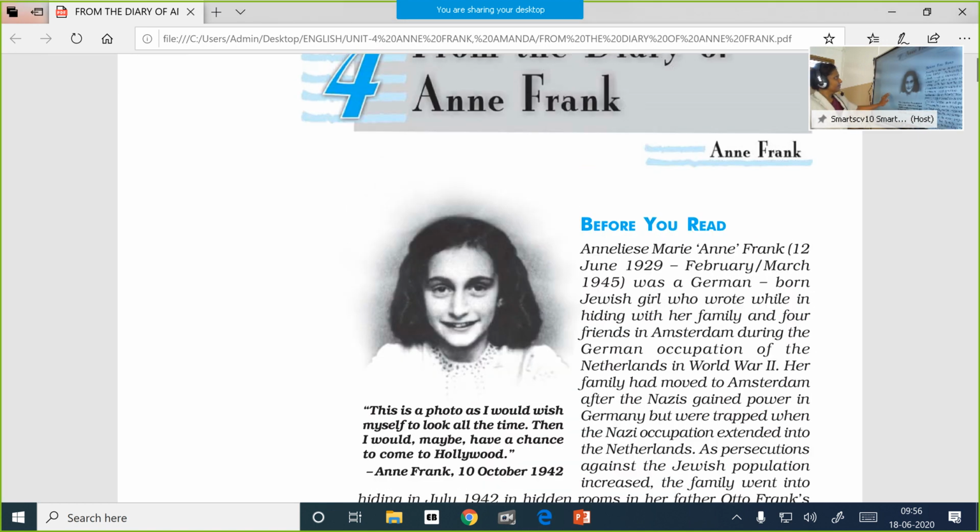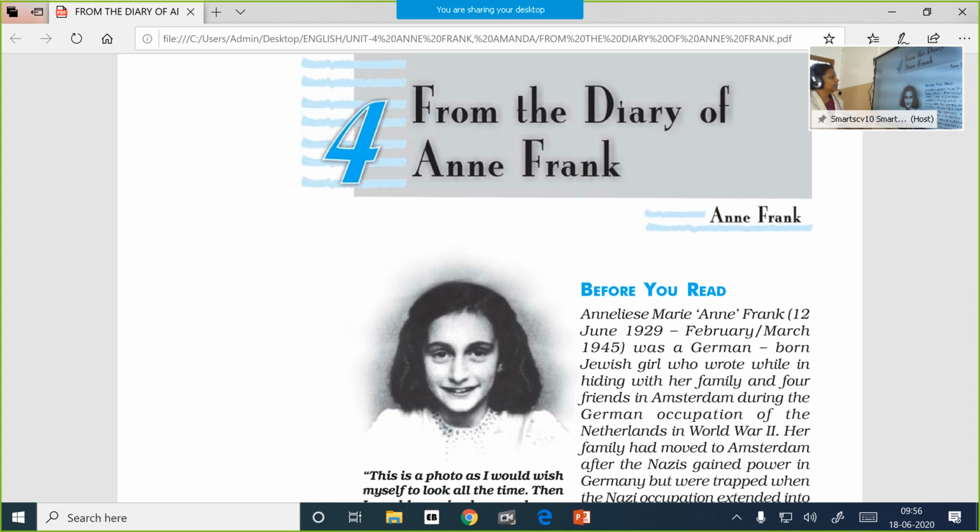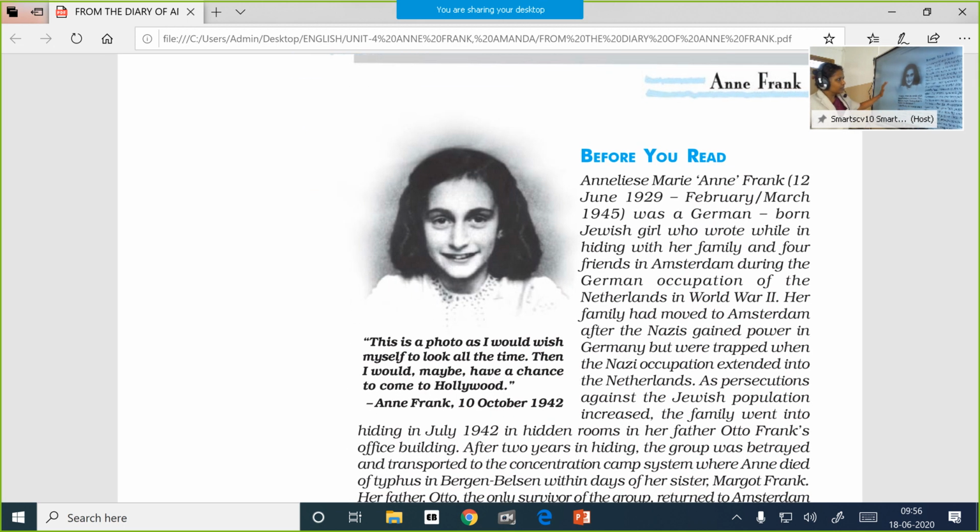And now, the lesson. From the Diary of Anne Frank. Before you read, there's an introduction regarding the diary. Annelies Marie Anne Frank, who lived from 12 June 1929 to sometime between the months February and March of the year 1945. The actual date is not known because she met with her death sometime in between February and March when she was in the concentration camps.